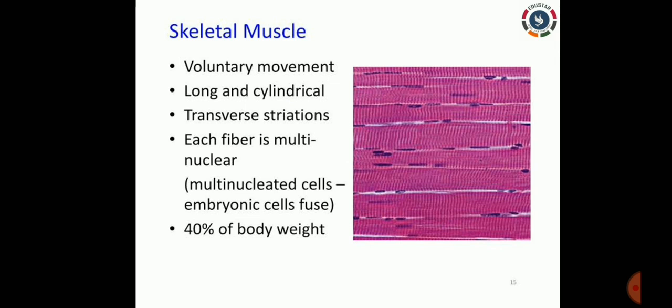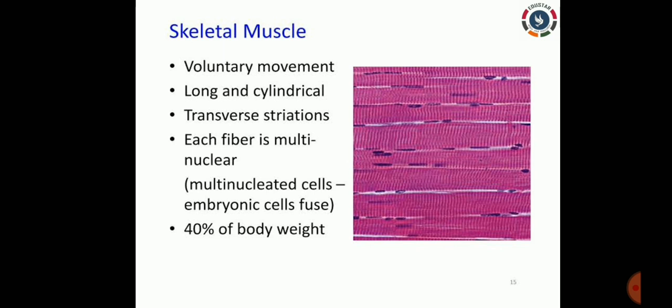Yeah. So skeletal muscle. While you observe this muscle under the microscope, you can see alternating dark and light bands present in it. So these muscles are attached to the bones, and these muscles are long, cylindrical, unbranched, and multinucleate. Multinucleate means having n number of nuclei in it. Okay, so you can find this type of muscle in limbs, face, neck, and so on. So the main function of this muscle is to help in the locomotion and movement of our body.